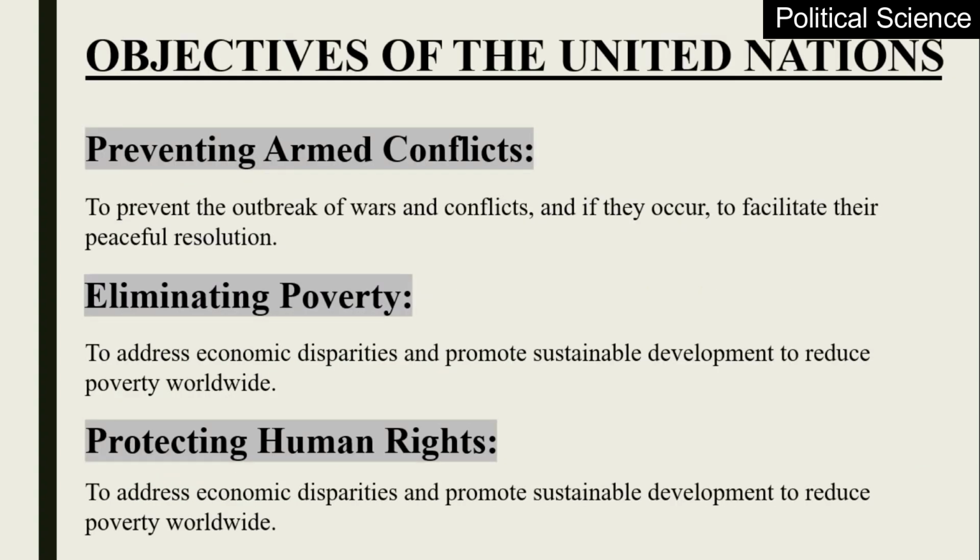We discuss the objectives of the United Nations. The specific objectives of the United Nations align with its broader aims and include: preventing armed conflicts, to prevent the outbreak of wars and conflicts, and if they occur, to facilitate their peaceful resolution. Eliminating poverty. To address economic disparities and promote sustainable development to reduce poverty worldwide.